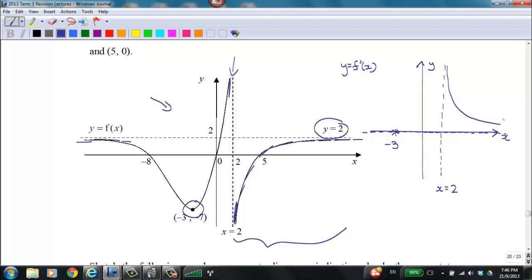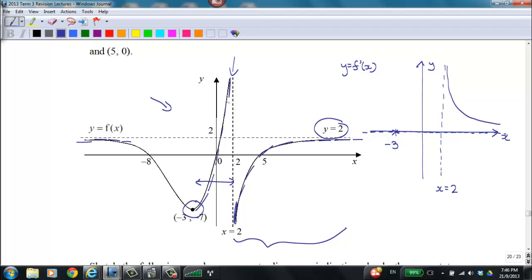Hence, the shape of this graph that I just sketched represents the following conditions. Next up, we look at the region from x equals -3 to x equals 2. Same thing, you can see that the gradient itself is positive and increasing.